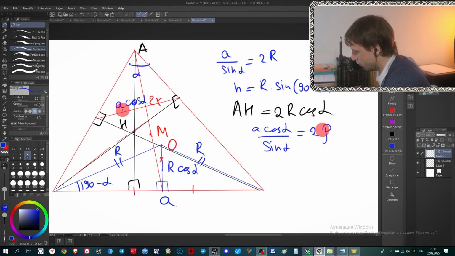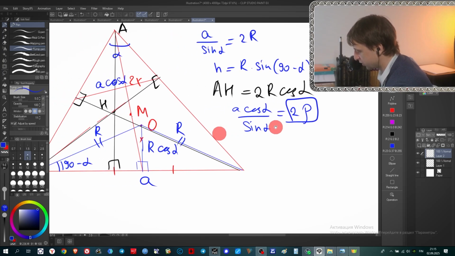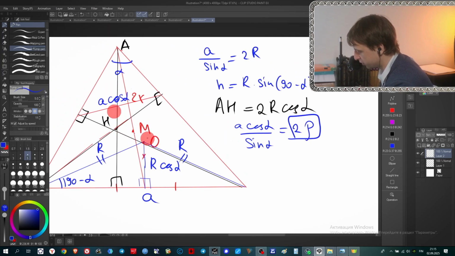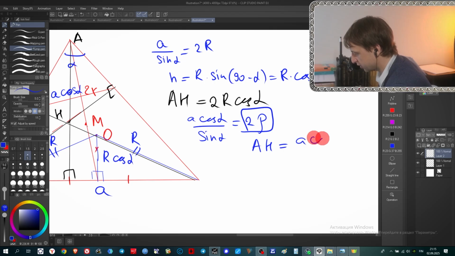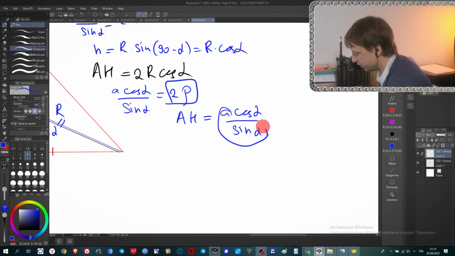It's 2 rho, where rho is the radius of this triangle, and 2 rho is actually the diameter. The diameter AH equals A times cos alpha divided by sine alpha. But do not forget that A divided by sine alpha is 2 radius of circumscribed circle in our bigger triangle. So we can separate this portion, and after that we get that AH really is 2r times cosine alpha.